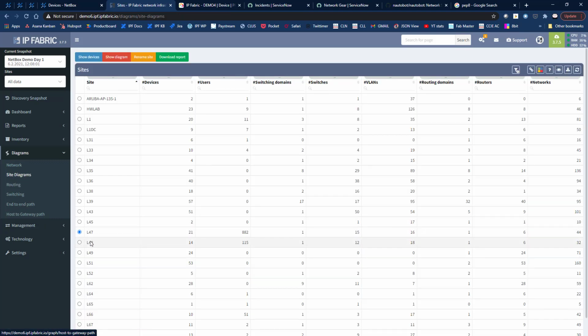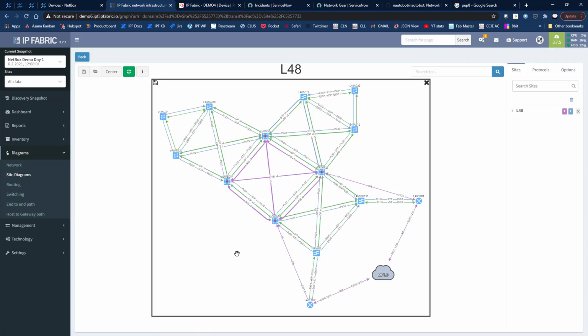Now in Site 48, this is the site that we're actually going to increase the size of, and you can see already there's again a fair number of devices here. There's a bunch of layer 3 switches in the middle and some layer 2 switches around the edges, and what we're going to do is increase the port capacity by adding some more layer 2 switches. That means configuring these distribution switches, the layer 3 boxes in the middle here.